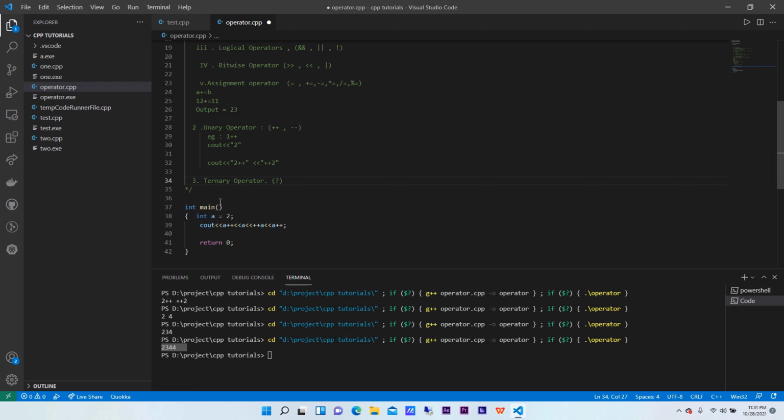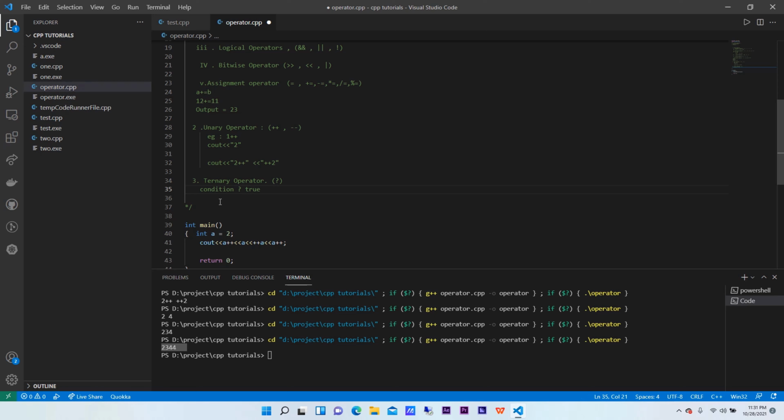Now what is ternary operator? See, the ternary operator basically works in that way. First of all, we give a statement. We basically check a condition, and check whether the statement is true.